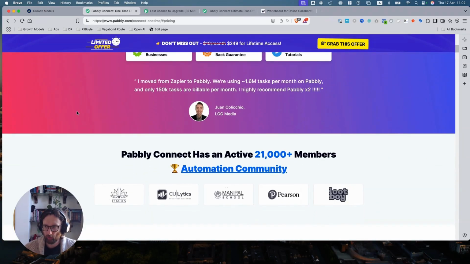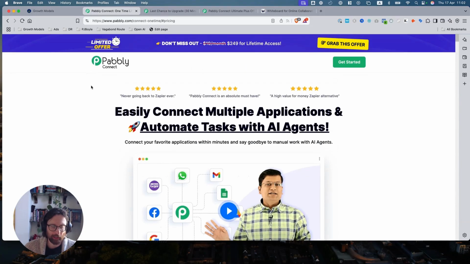So usually with sales pages and SaaS pages, what I think works really well, and what's worked really well for me in the past, is to have that hero section to grab attention. Here they're grabbing attention by being cheaper than Zapier. I like to cover how, what, why. How do you help? What is the thing? Why should I care? Here it's what is the thing?